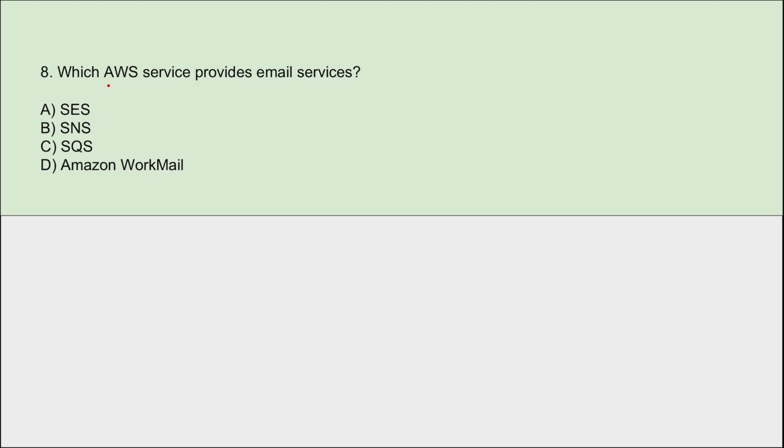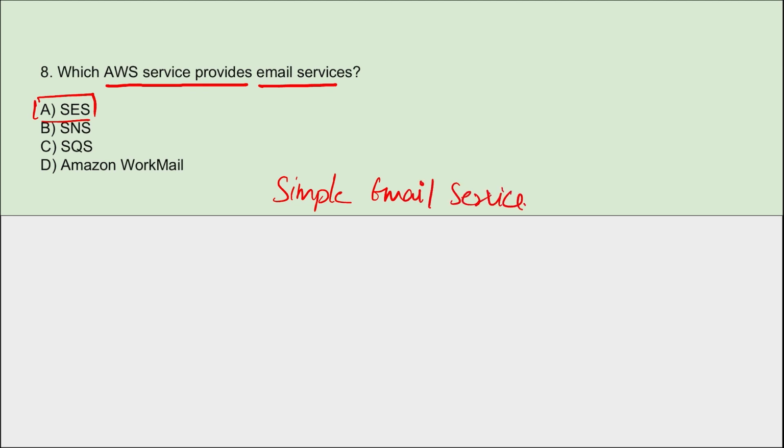Next, which AWS service provides email services? It is SES, that is Simple Email Service. This will provide email sending and receiving capabilities for the application. This SES will support bulk email sending, email marketing and transactional emails. Whereas SNS is your Simple Notification Service.